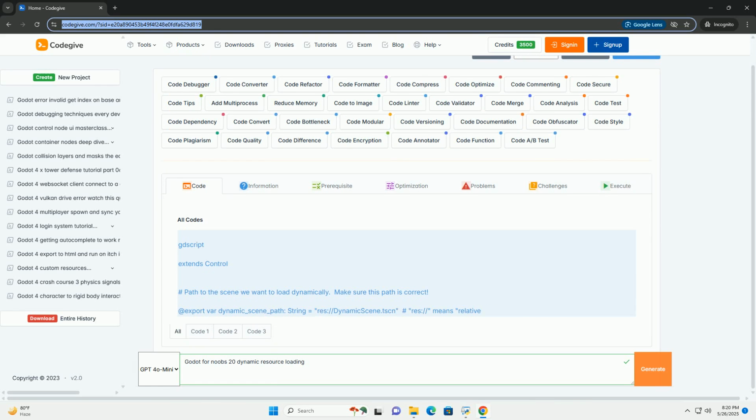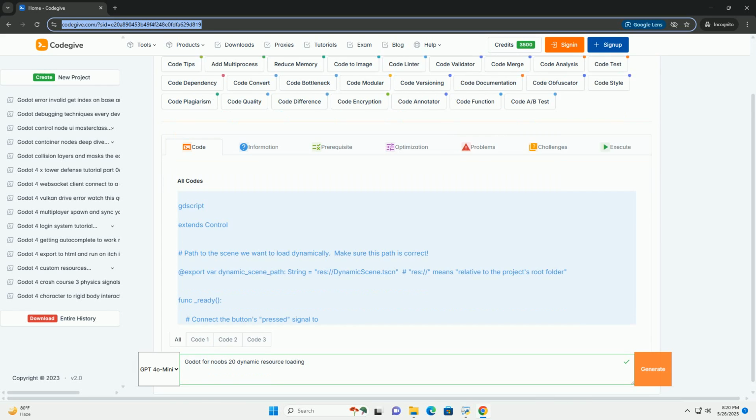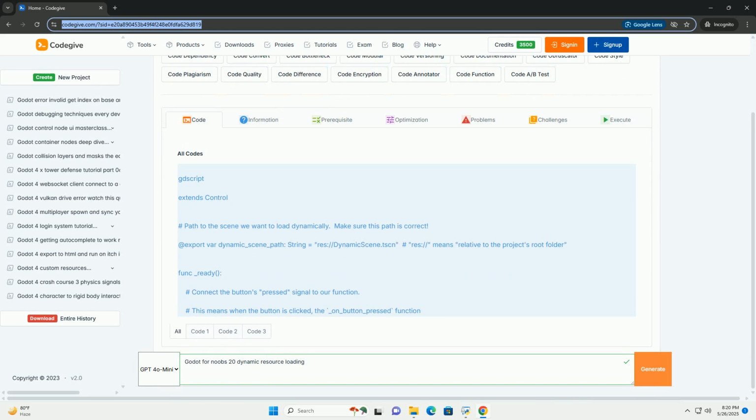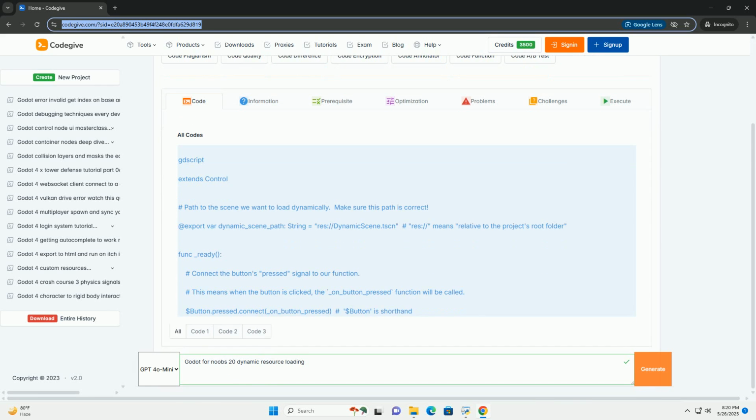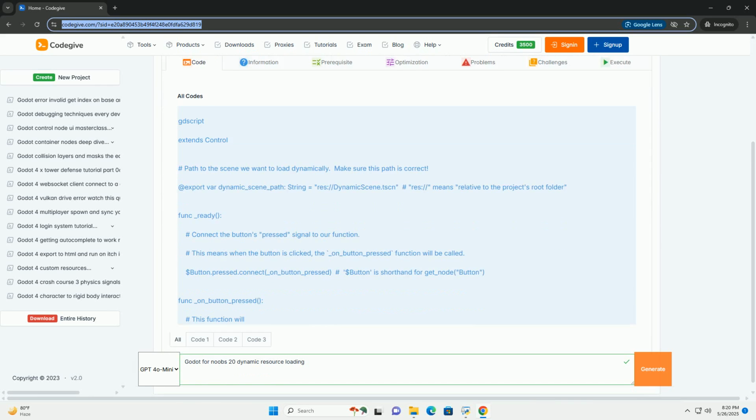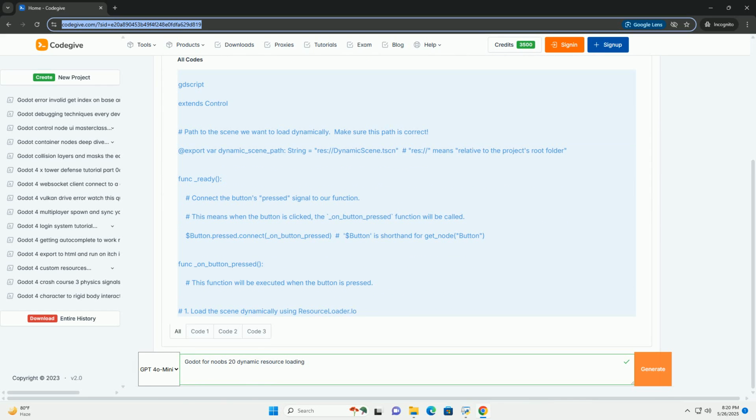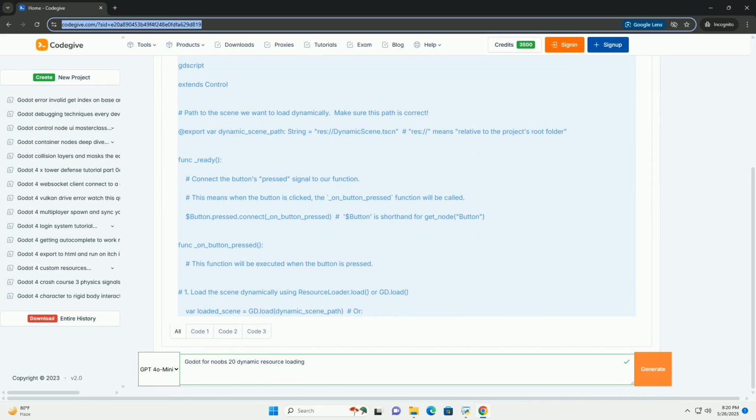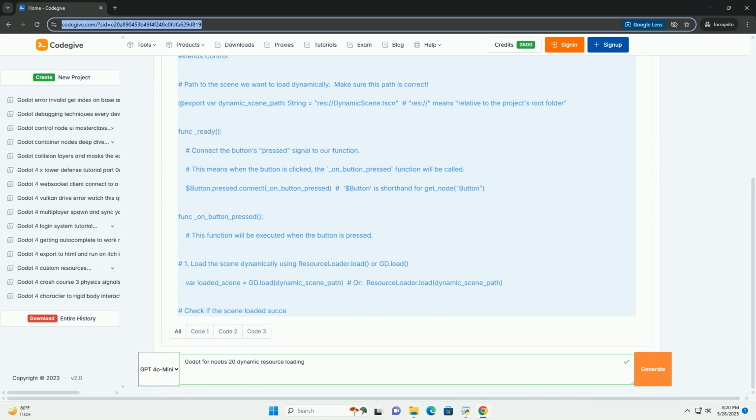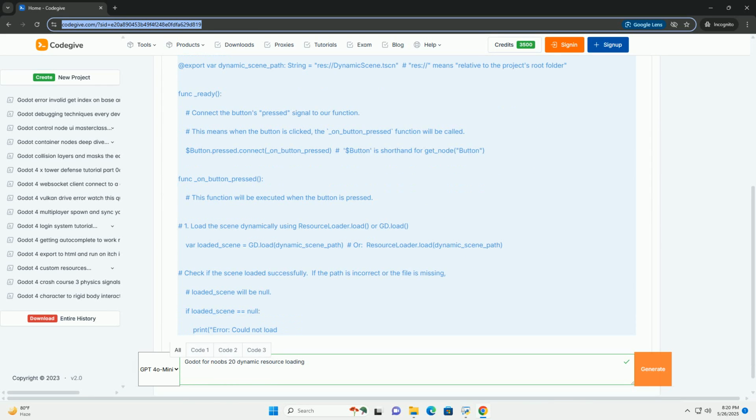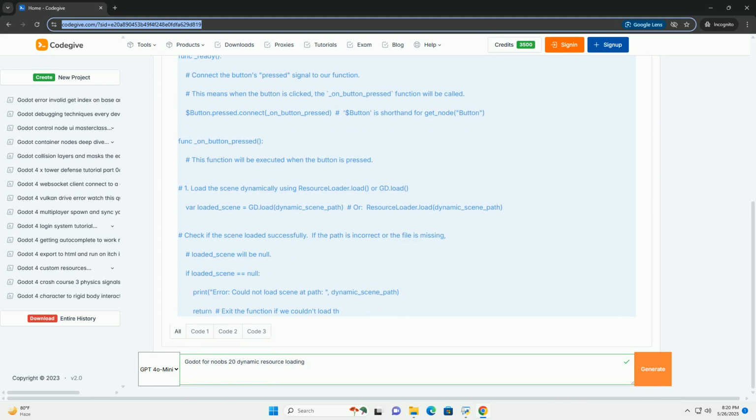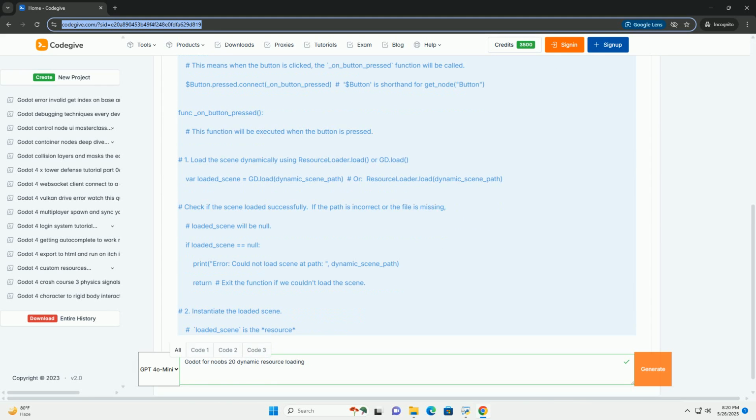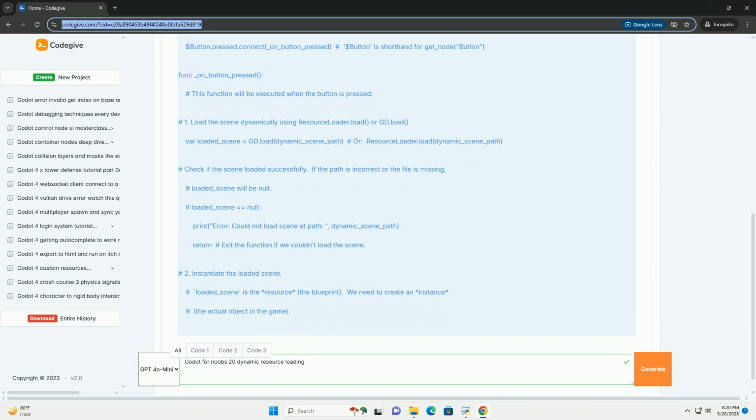Godot for Noobs, Dynamic Resource Loading, 2024 edition. This tutorial is geared towards complete beginners to Godot, assuming little to no prior programming or game development experience. We'll cover the basics of dynamic resource loading, explaining why it's useful, how to implement it, and provide clear, commented code examples to get you started.